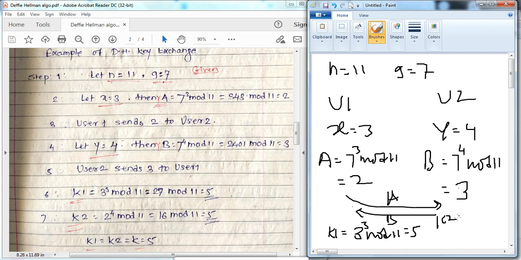Then k2 is a raised to y mod n, that is 2 raised to 4 mod 11, and again the value is 5. So the algorithm says k1 equals k2, right? These steps create the symmetric key for the two users with the Diffie-Hellman algorithm.